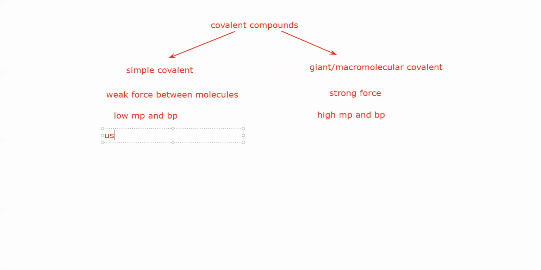Simple covalent are usually liquids and gases. Giant covalent structures are solids.